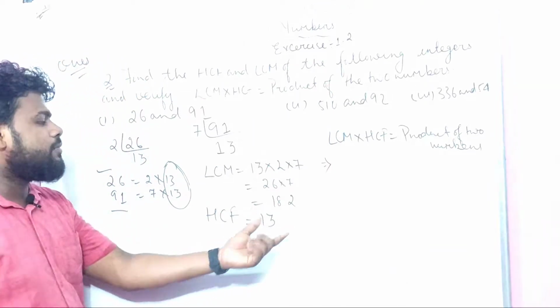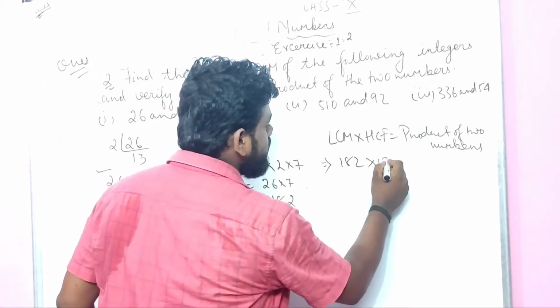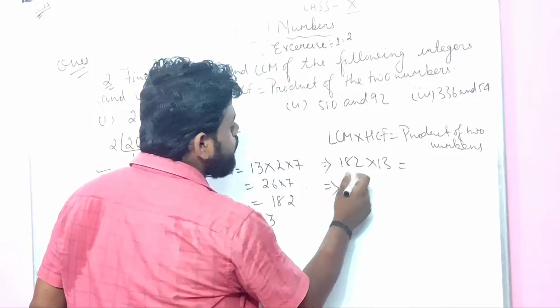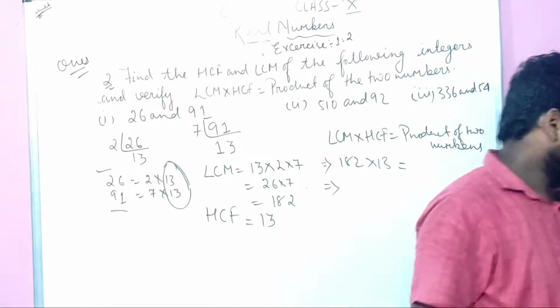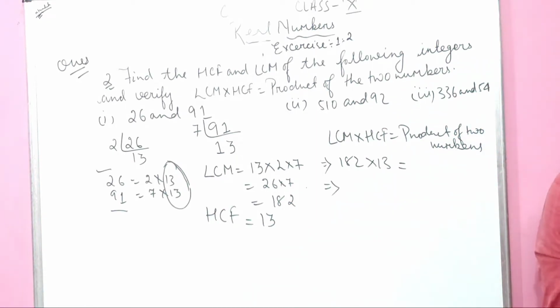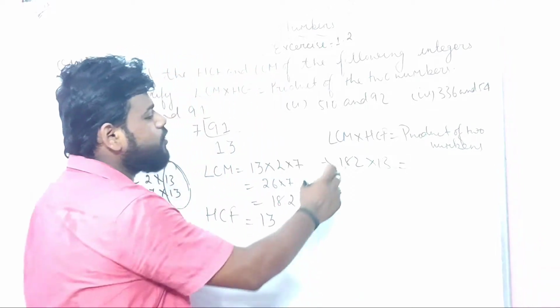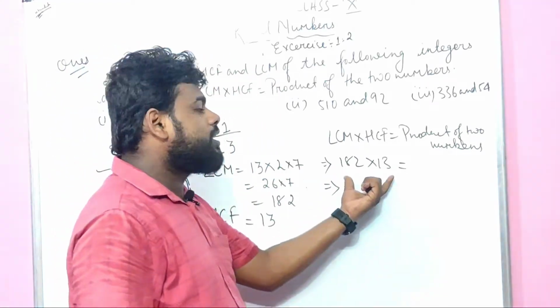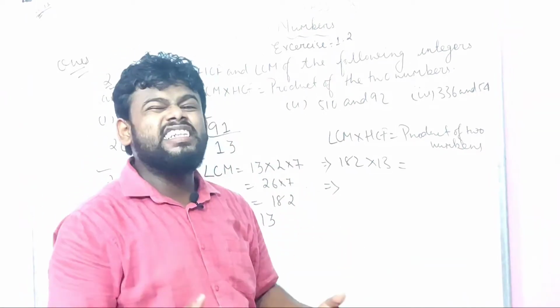So see, what did I get for the LCM? 182. What did I get for the HCF? 13. So after doing the calculation, what shall I get? 182 times 13. See, I will even make you learn how to calculate in an easy method.